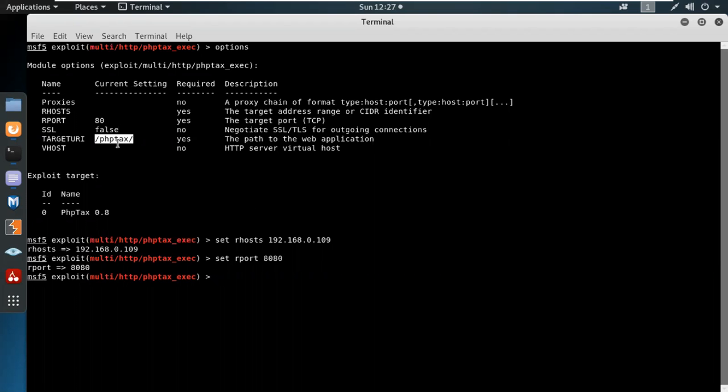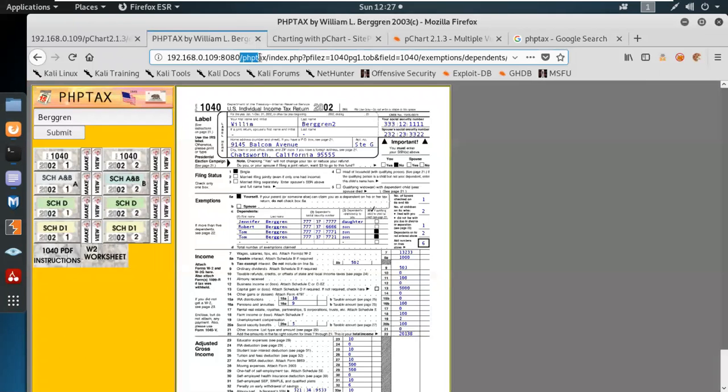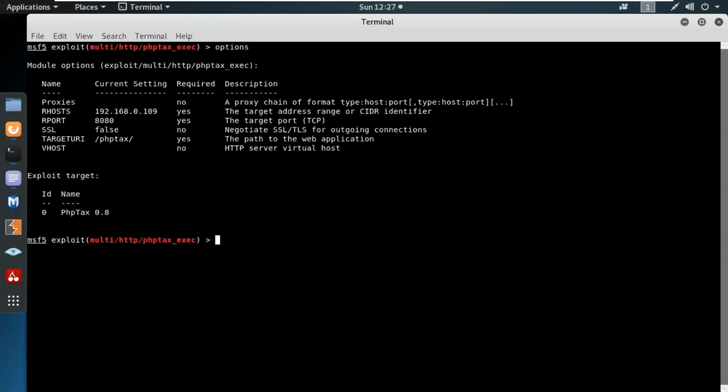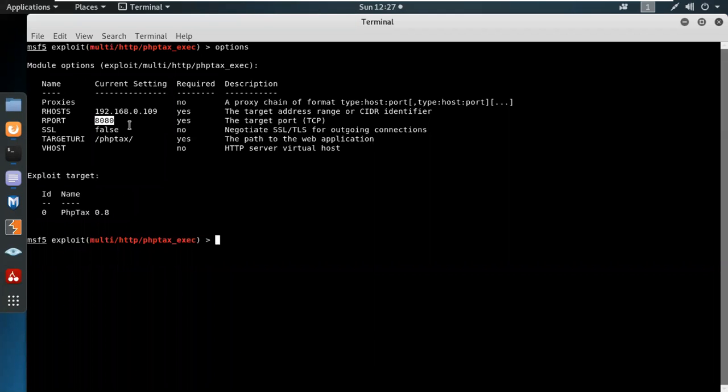The URI would be the same thing because we are accessing a proper PHP Tax which works on port number 8080. You have to mention all the things. Let's have a look in a proper way: 192.168.0.109 and port 8080. So let's try the exploit part.